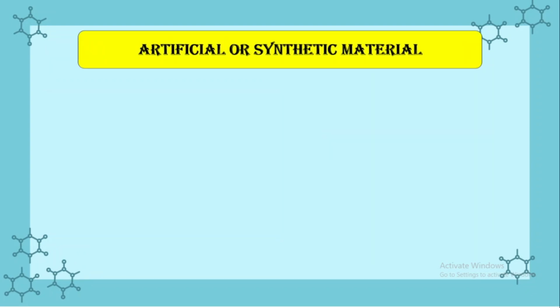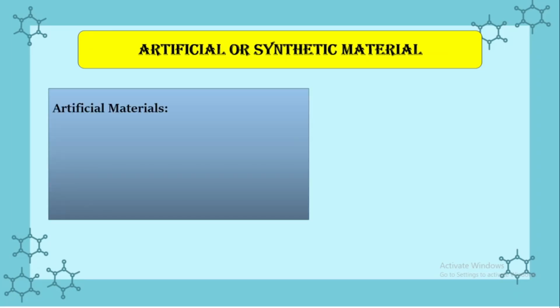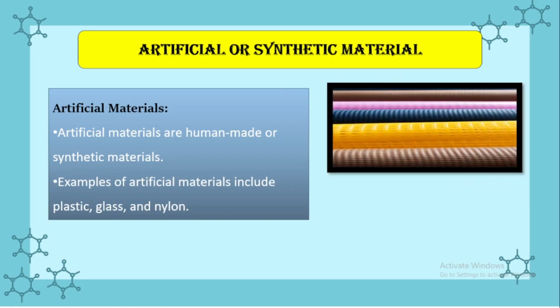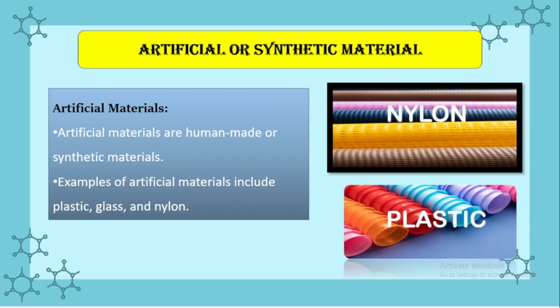Next are artificial or synthetic material. Artificial materials are human-made or synthetic materials. Examples of artificial materials include plastic, glass and nylon. So these are the images of nylon and plastic, which are the artificial or synthetic material.